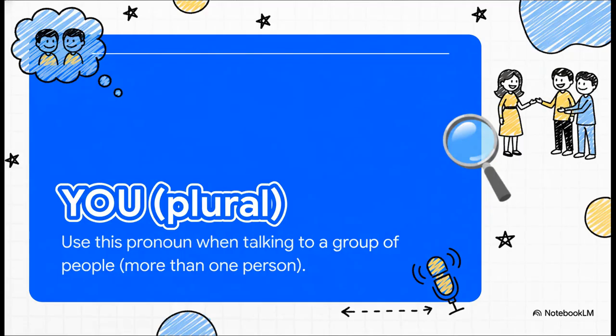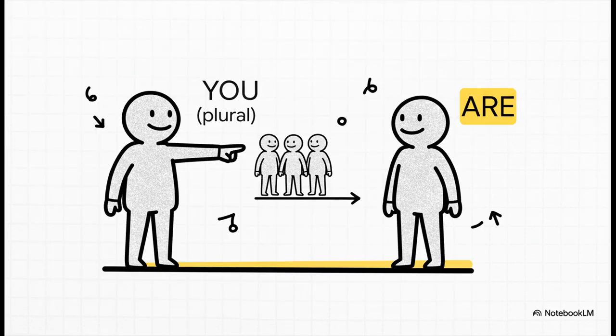Okay, first, just a quick clarification here. In English, the word you can mean one person, or it can mean a whole group. We usually figure it out from the context. So for right now, we're talking about that plural you, when you're speaking to 2 or 3 or 100 people. And just like we, this plural you always pairs with the verb are. You are. It's the exact same pattern we just learned.